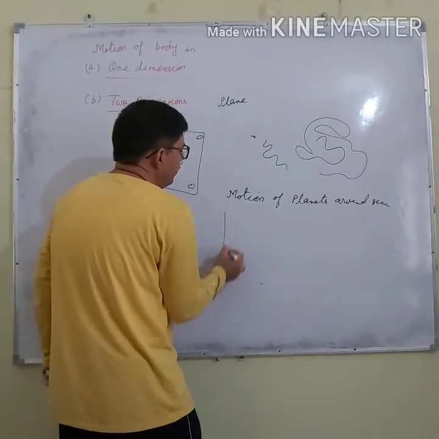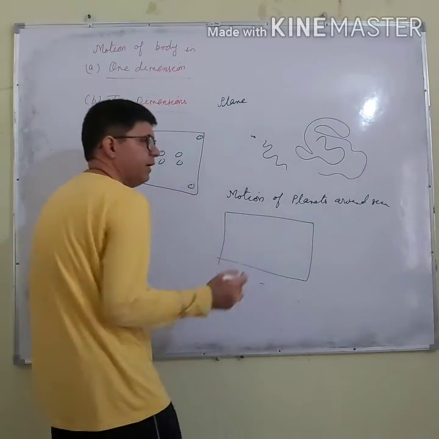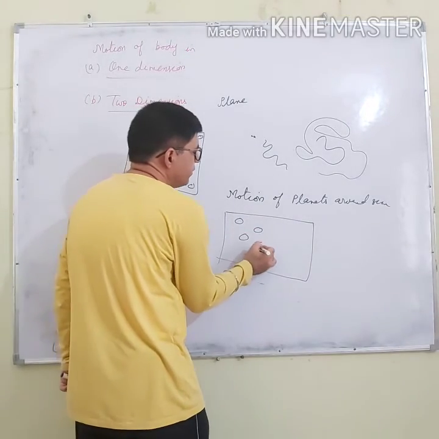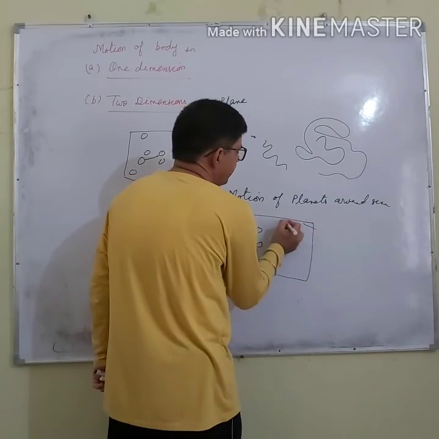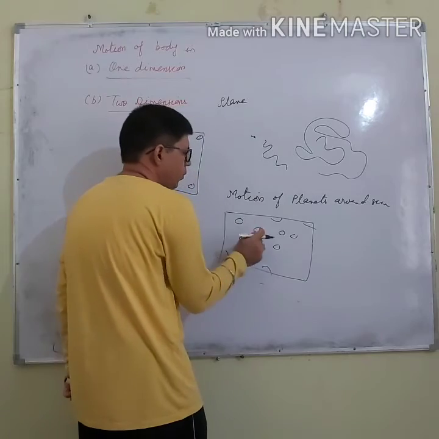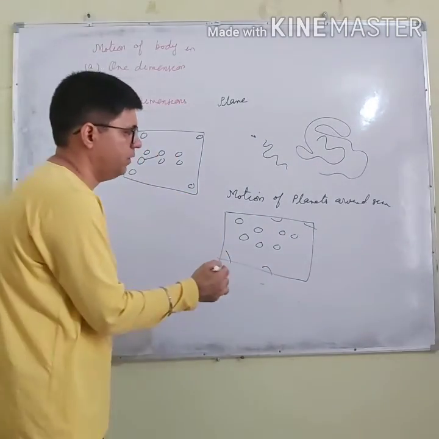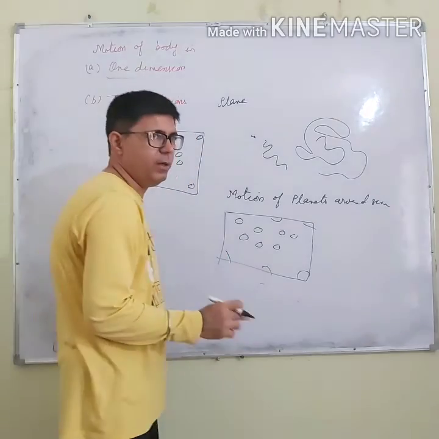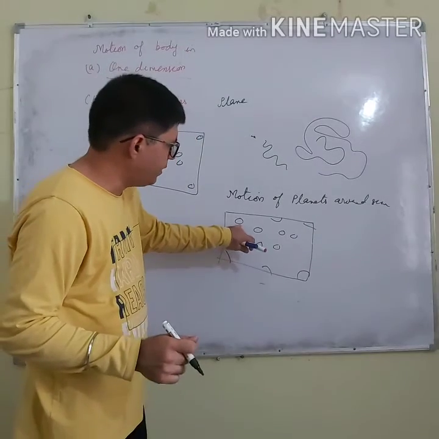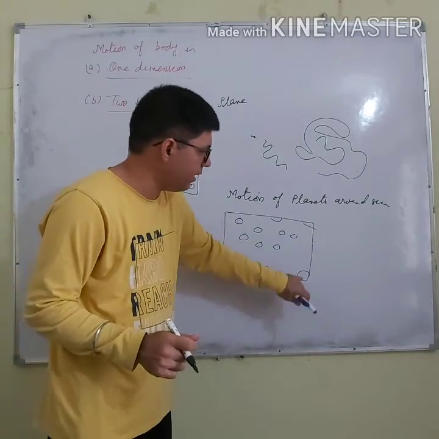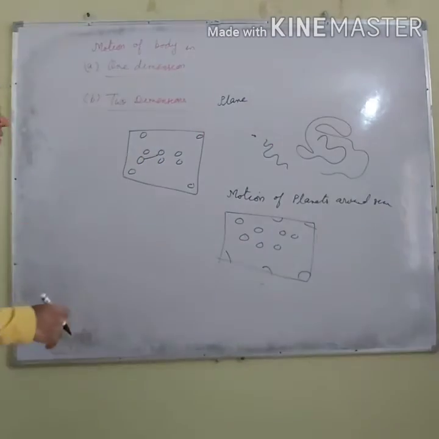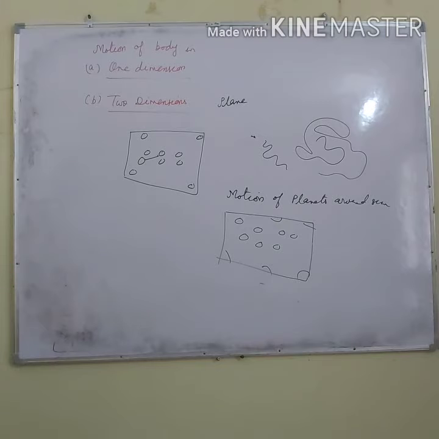And there is a game of snooker or the billiards. I think all of you know, where there are a large number of balls and there are some holes. Target is to move the specified balls in the holes. So what happens with the help of the sticks? What we do? We hit a particular ball and that ball hits the other and the ball finally reaches there. So this is again a two-dimensional motion.